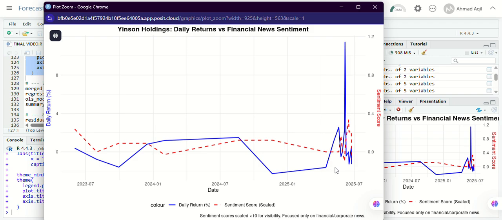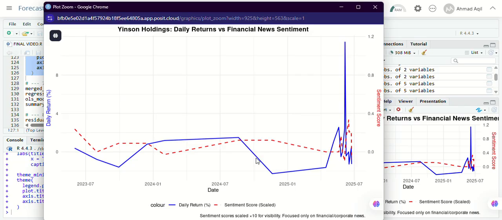On the other hand, in a few cases like in 2024 here, we see the sentiment spiking upwards, but the stock price declined the next day here. This might indicate profit-taking behavior or the market already pricing in the good news.